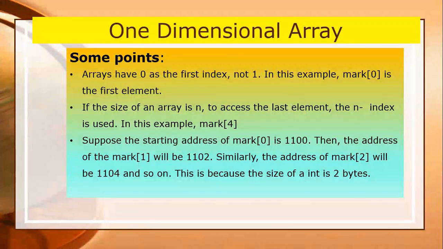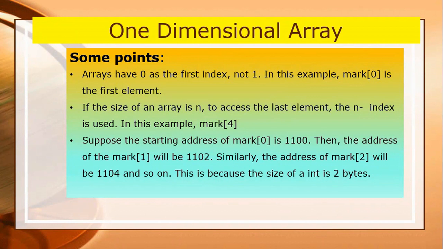Suppose marks[0], the first block's address, is 1100, then the second block's address will be 1102, and the third block's address will be 1104, like that. It will increase by 2.